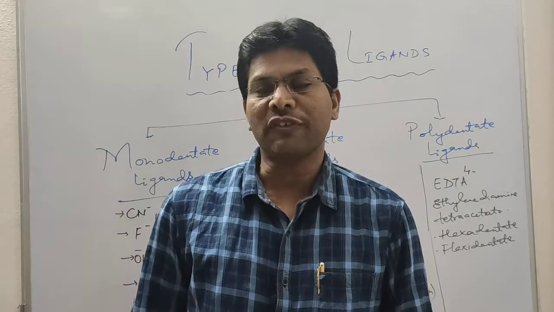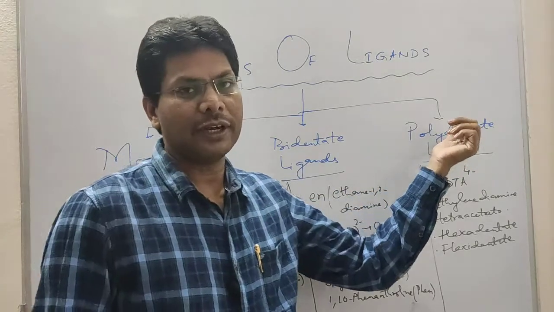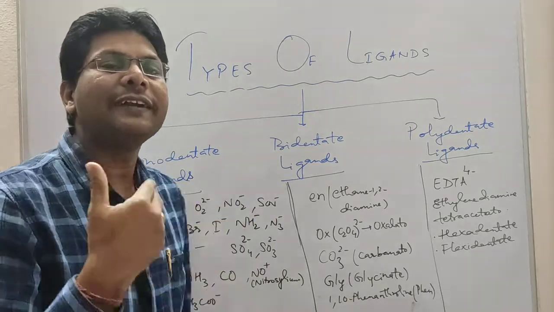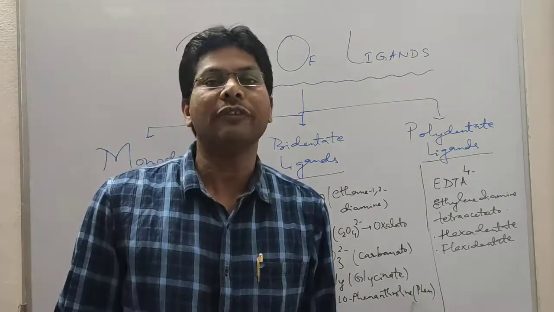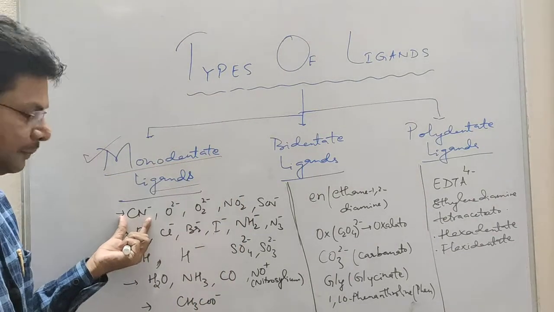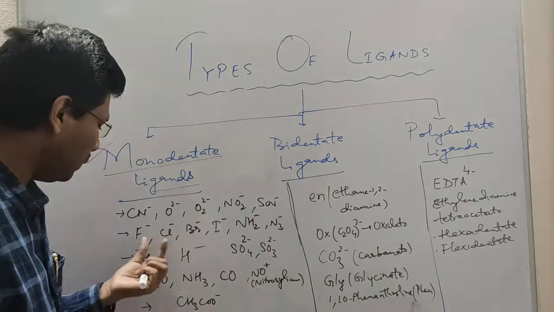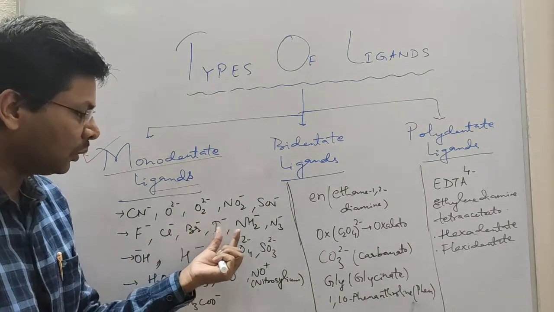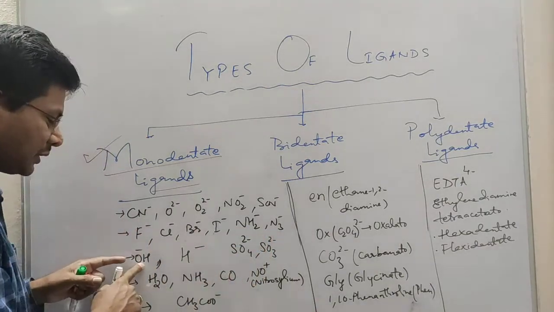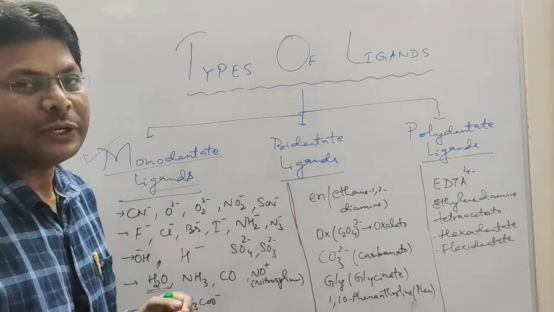So let's discuss types of ligands. There are different types of ligands like monodentate ligand, bidentate ligand and polydentate ligands. Monodentate ligands have one donor atom, or their denticity is 1. They are able to form one coordinate bond with the metal ion. Monodentate ligands are like cyanide, oxide, peroxide, nitrito, thiocyanato, fluorido, chlorido, bromido, iodo, amide, azide. We call them amido, azido, hydroxido, hydrido, sulfato, sulfito, water. Water is called aqua. It is a neutral ligand.